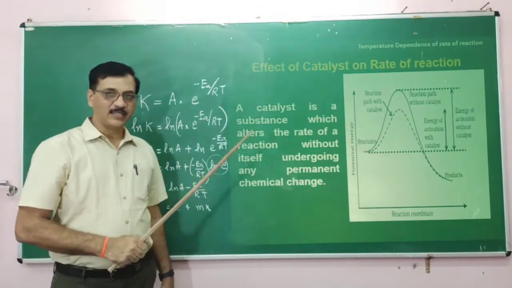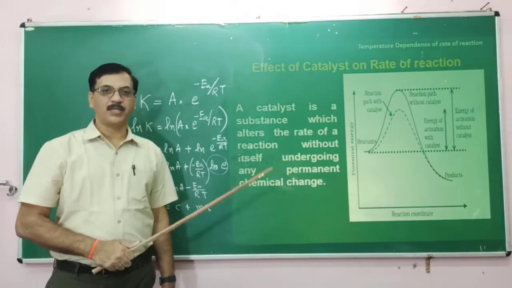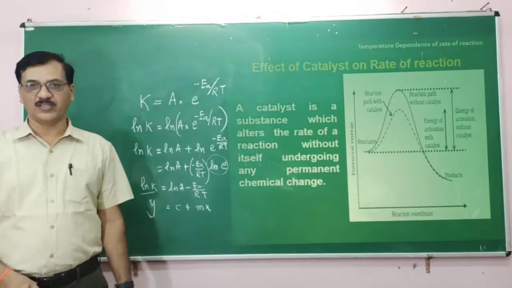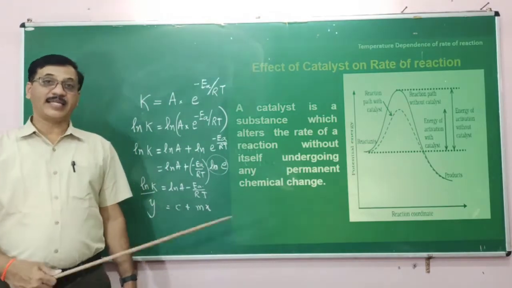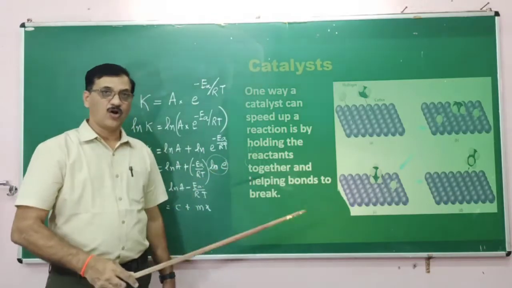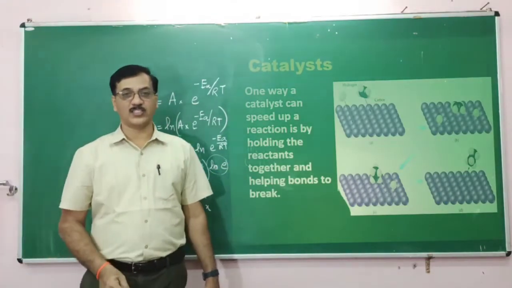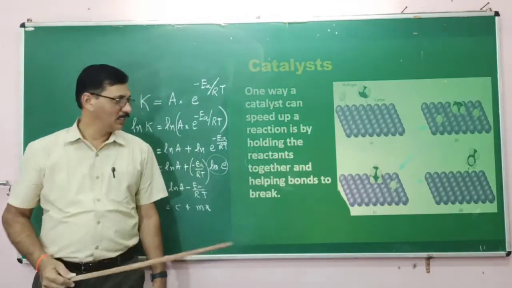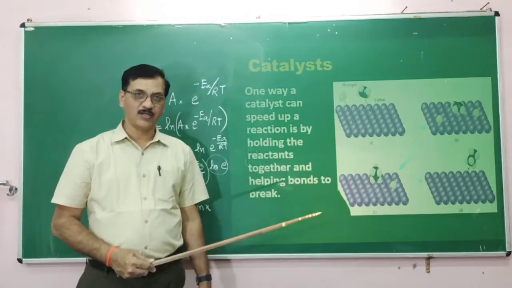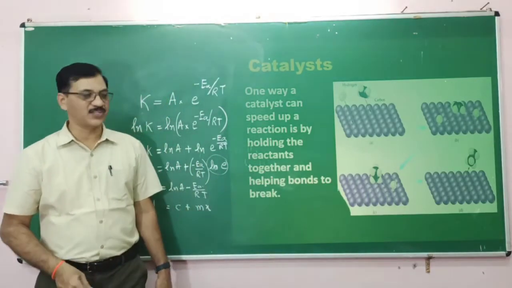So the presence of a catalyst increases the rate of the reaction because it changes, or minimizes, the activation energy. And a catalyst may form an intermediate or a complex. There are many theories which explain the work of a catalyst. This is one way to understand how a catalyst may decrease the activation energy.